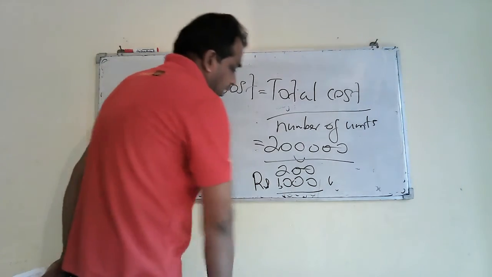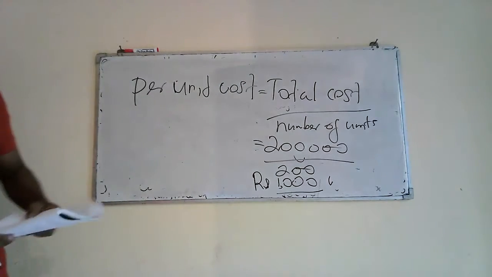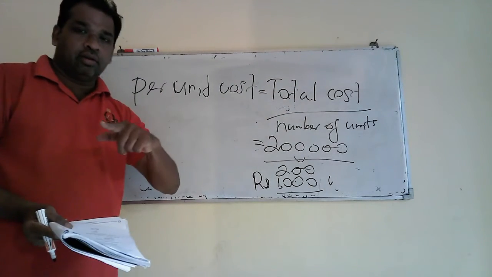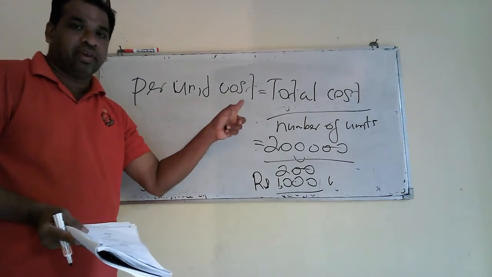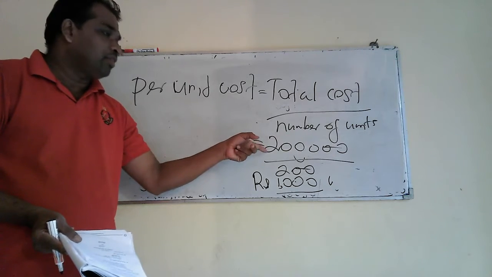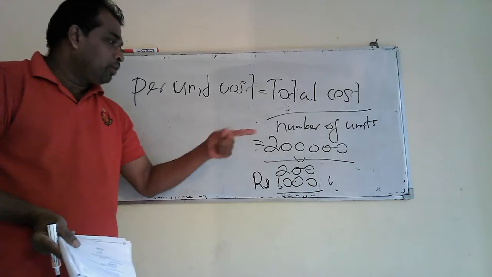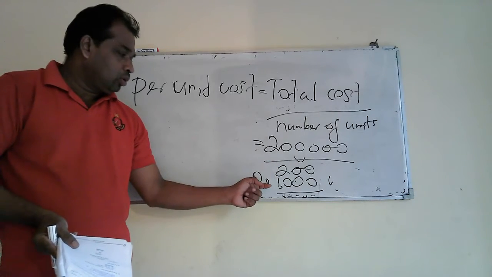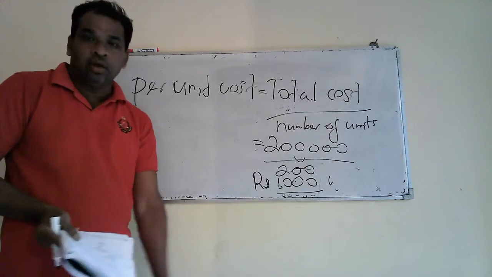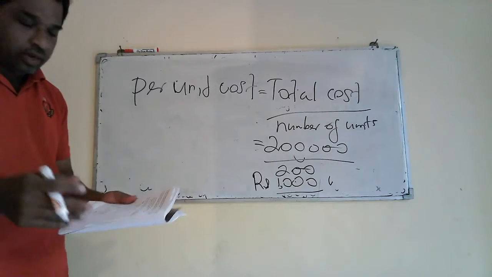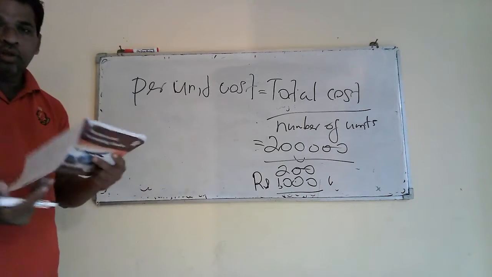Okay, here you are given total cost. We calculated the answer under the first question, that is 200,000. Then you are given the number of units produced, 200. When you divide 200,000 by 200, you get 1,000 rupees per unit. That is your average cost per unit.